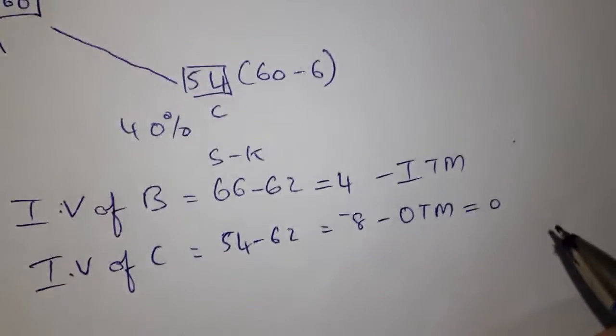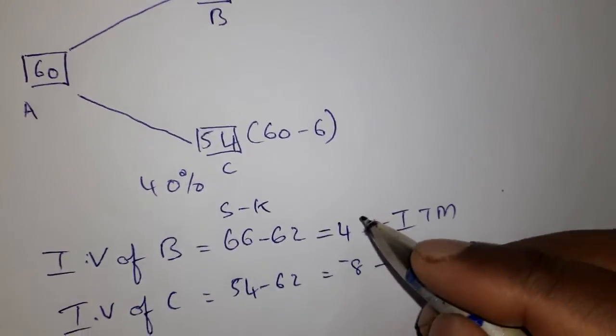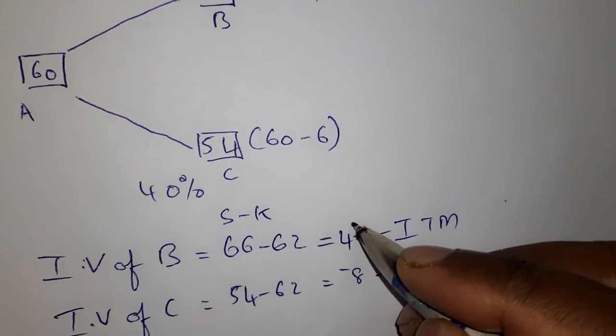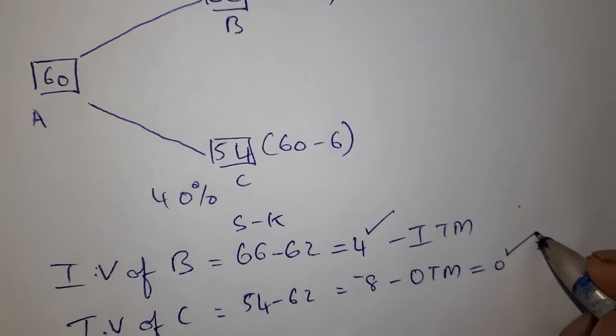Now you have to understand, there is a 60% chance of getting this intrinsic value and a 40% chance of getting the other.